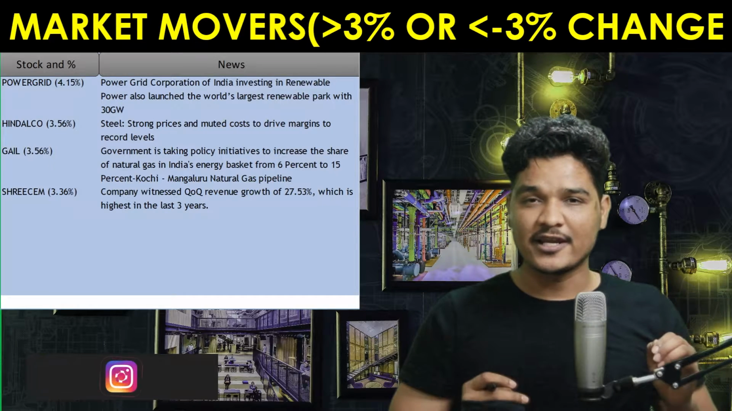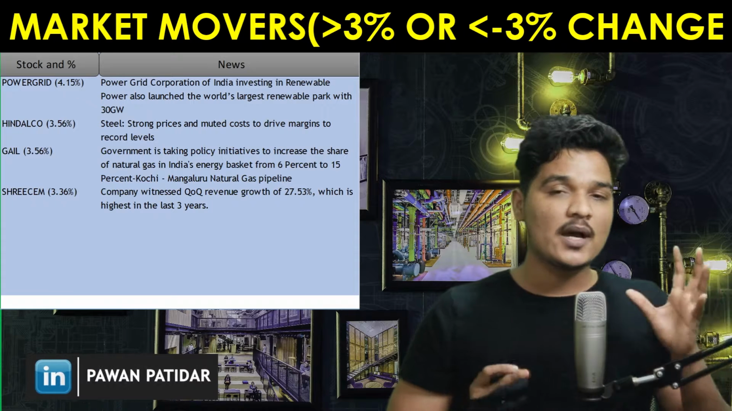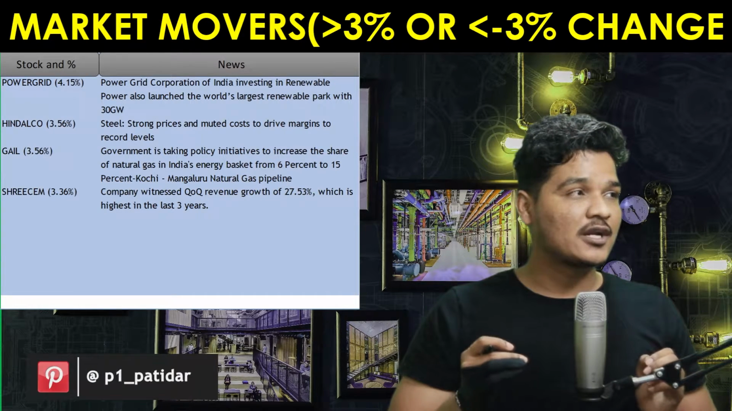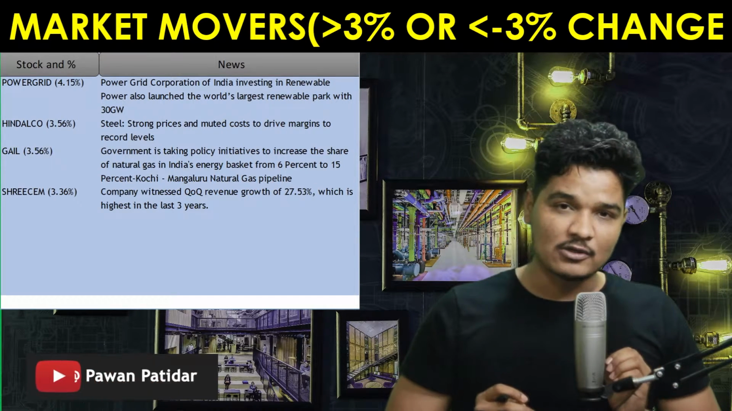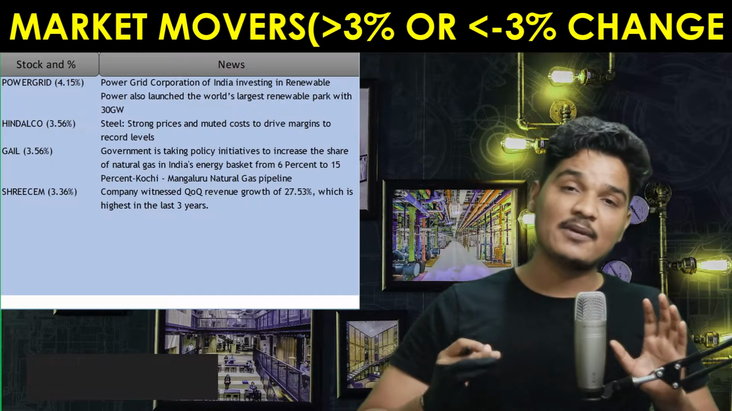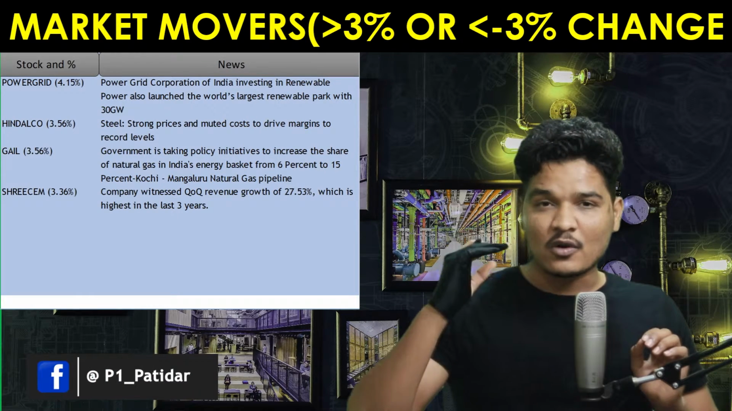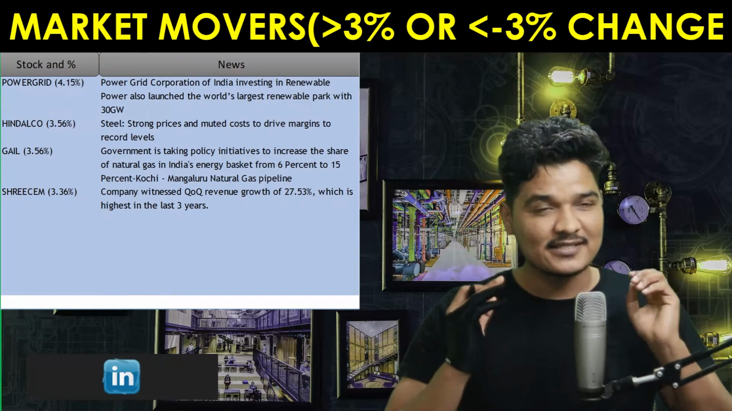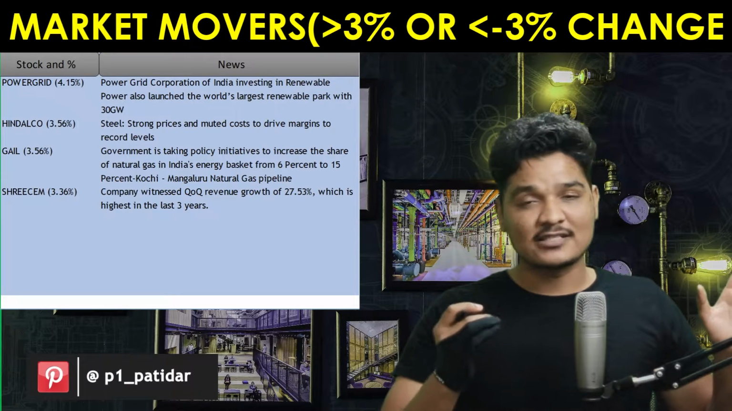Let's talk about Hindalco. Well, Hindalco gained 3.56%. Why did it gain? Steel prices are still strong and muted costs are driving margins to record levels. If you see the operation of Hindalco, prices are increasing and they are cutting down the cost. So if they are cutting costs and prices are increasing, then their profit is going to increase. Hence there is hope in this stock and people are investing in it. That's why it gained.